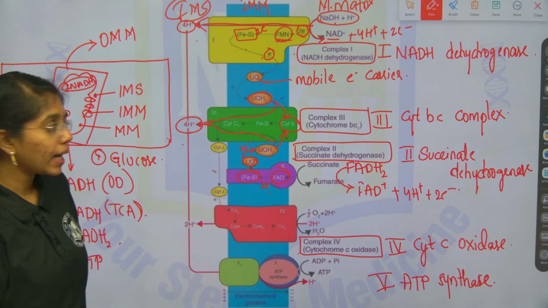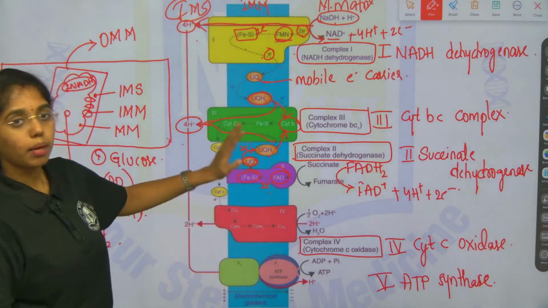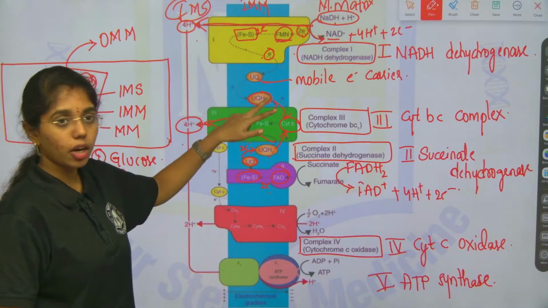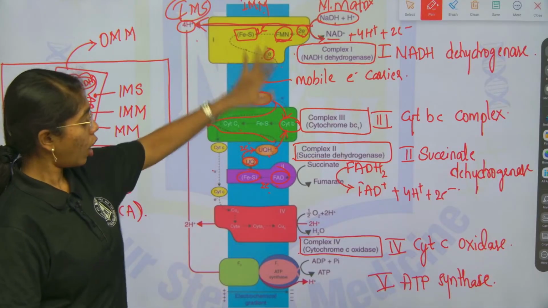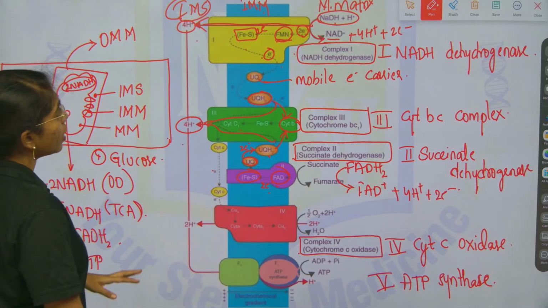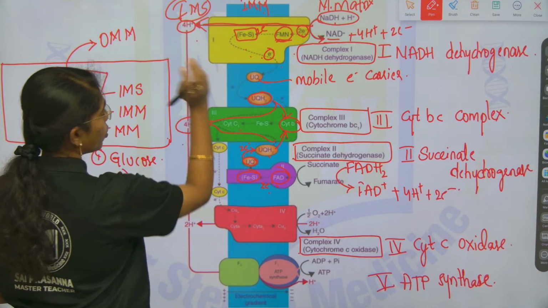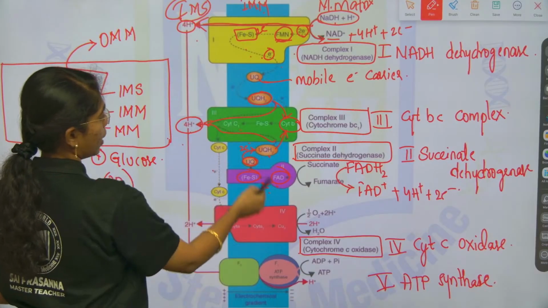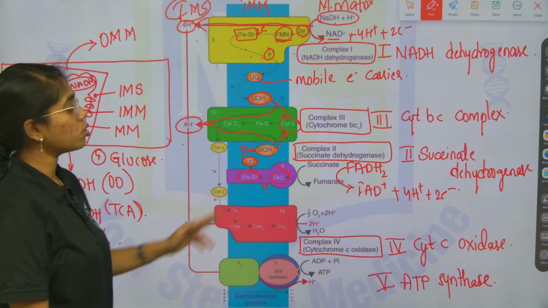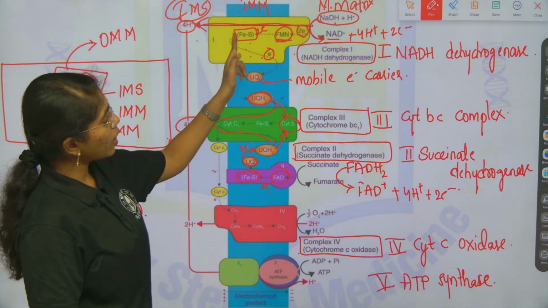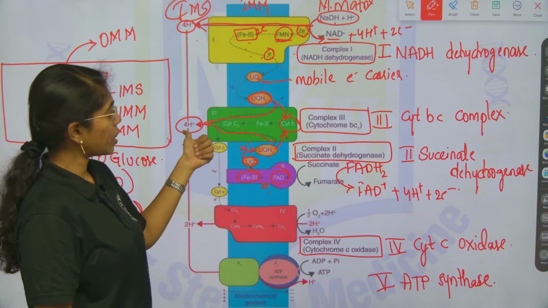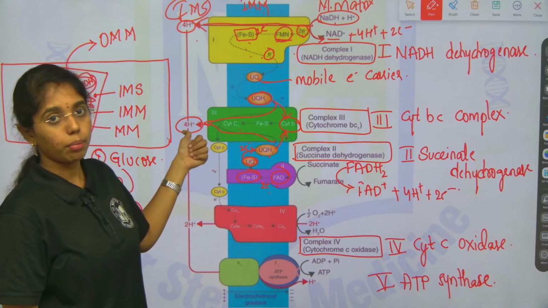One thing to be highlighted: all the complexes will work parallelly. No complex will wait for the work completion of another complex, then operate. All the complexes here will work cooperatively. So, you see from complex 1, 4 protons, from complex 3, 4 again, because complex 2 is submitting both electrons and protons to complex 3 and complex 1 is giving out the electrons to complex 3. As such, protons are submitted from complex 3 to the intermembrane space.